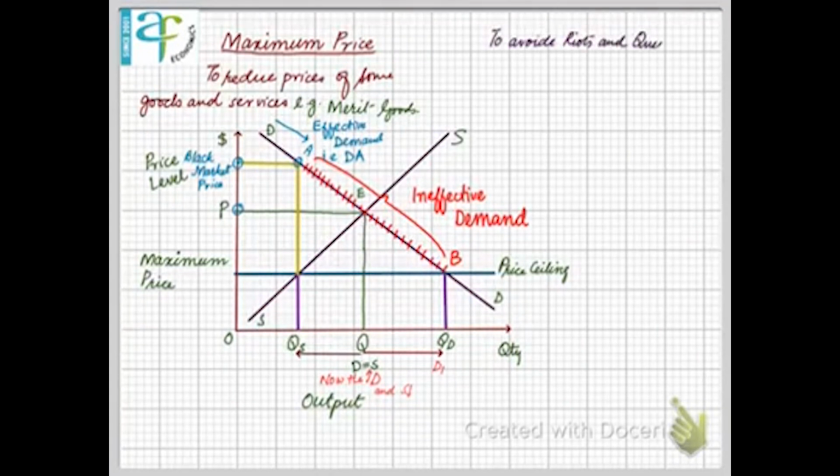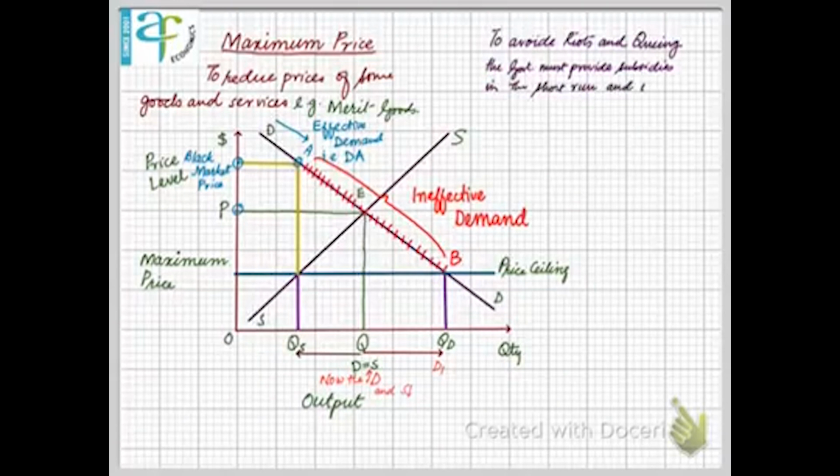So to avoid these maximum price problems, such as reduced quantity supplied, there is a shortage in the market, prices cannot be increased and the market will not correct itself automatically. So the quantity supplied will reduce, demand will rise. So the government must provide subsidies, because if the government does not provide subsidy, then there will be queuing, because output available in the market is only OQS, as you can see in the graph. This will result in first come, first served maybe, and queuing, and then it will be turned into riots.